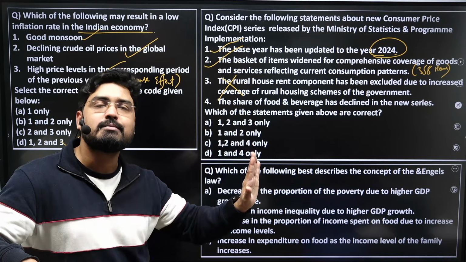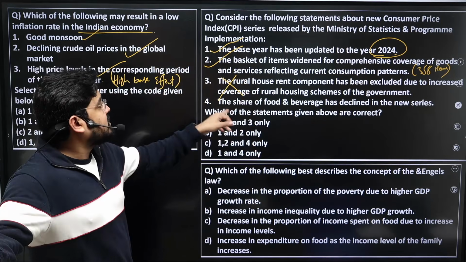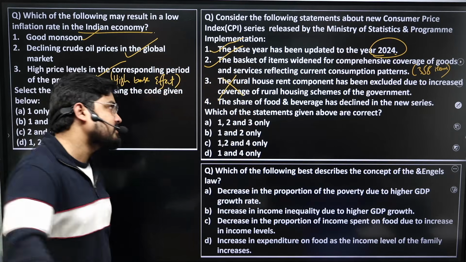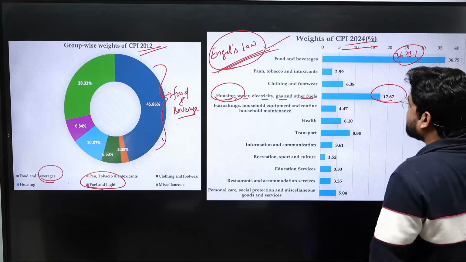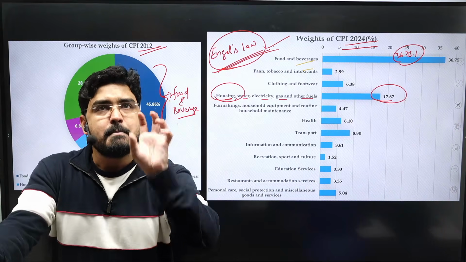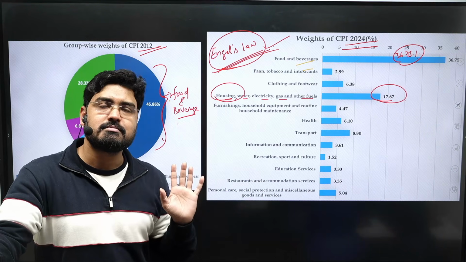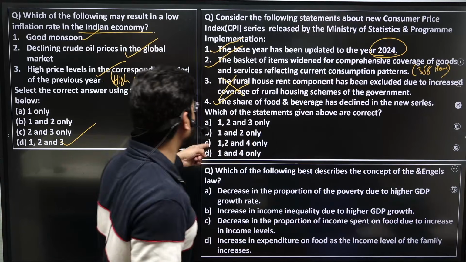Earlier it was 0. Now it was introduced. So the third statement is wrong. The share of food and beverage has declined in the new series. Yes. Let me remind you, even though it declined, it still continues to hold the major share in the total weightage. So the answer is 1, 2 and 4 only.